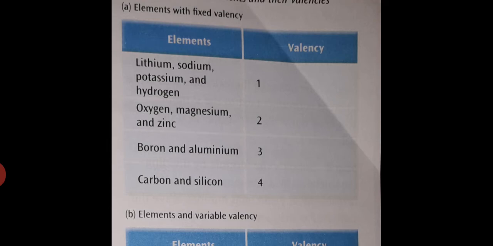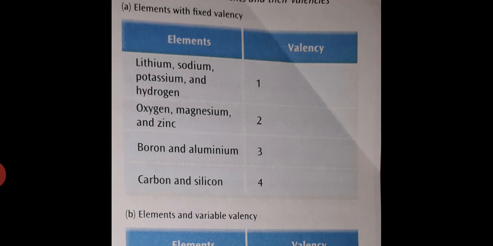An element with a valency of 1 is said to be monovalent, for example, lithium, sodium, potassium and hydrogen. An atom with a valency of 2 is called divalent, for example, oxygen, magnesium and zinc. And an atom with a valency of 3 is called trivalent, such as boron and aluminium.